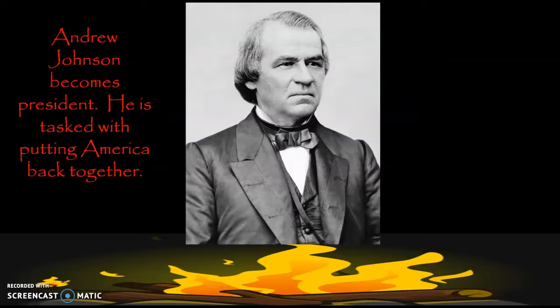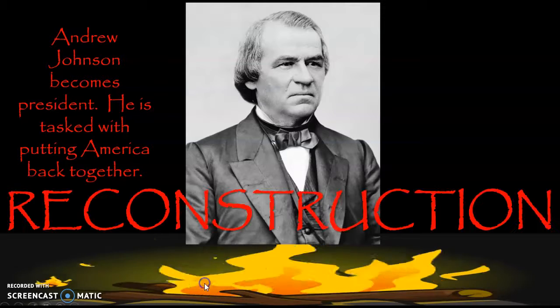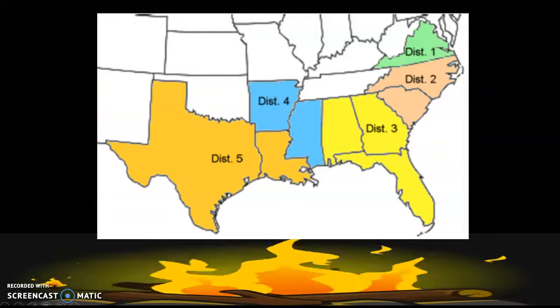So, after Lincoln's assassination, Andrew Johnson becomes the president. He was Lincoln's vice president, so the line of succession goes, if the president dies, the vice president becomes the president. And he's tasked with putting America back together, which we call Reconstruction.